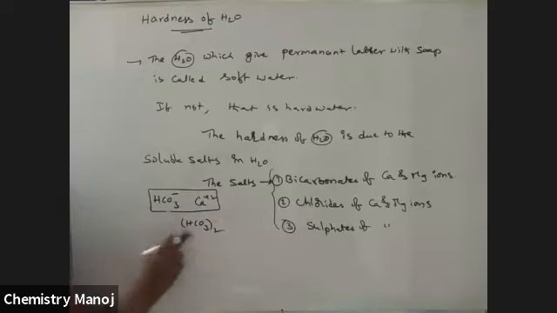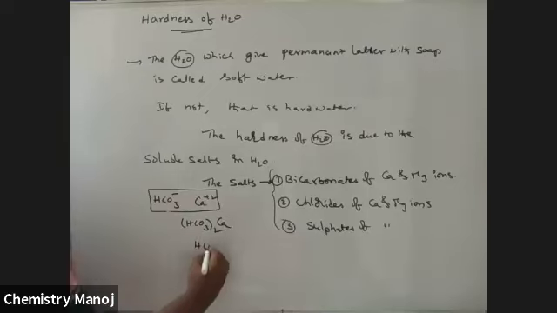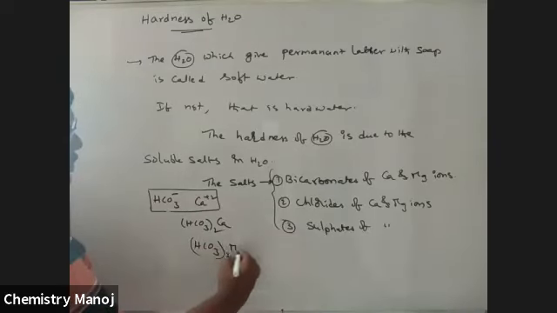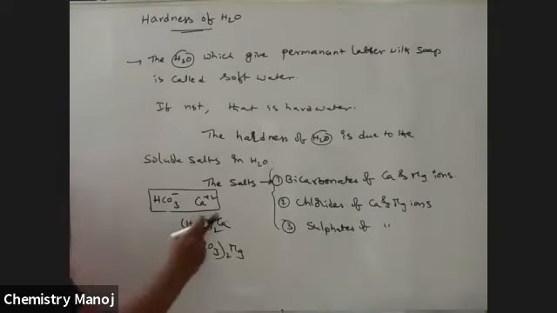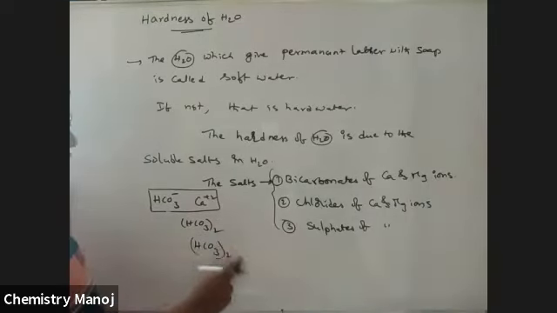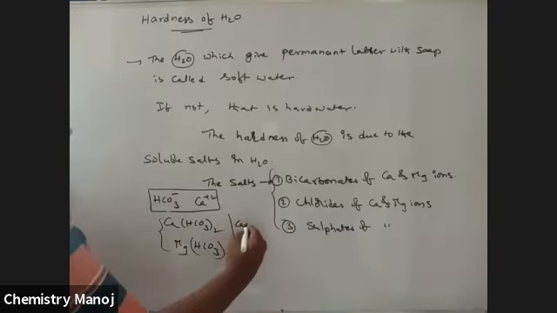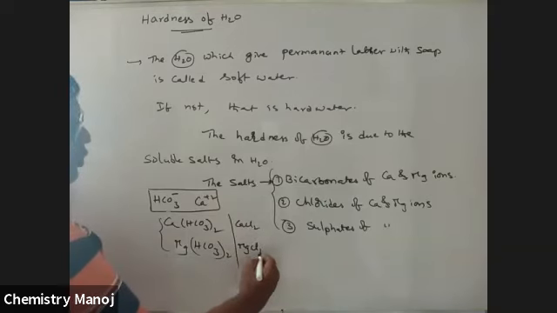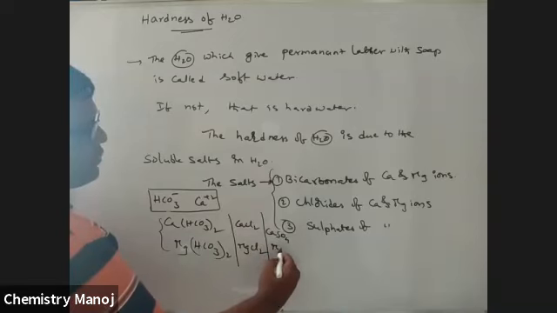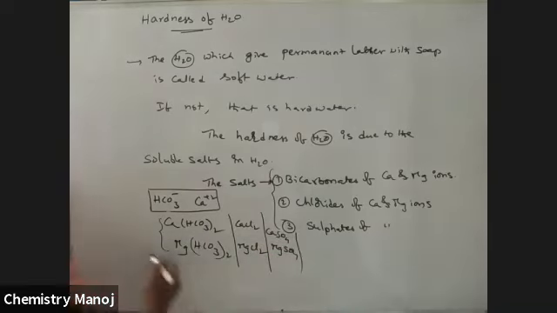Magnesium is magnesium bicarbonate, Mg(HCO3)2. First the cation, then the anion. Next, chlorides: CaCl2, MgCl2. Next, sulfates: CaSO4, MgSO4.